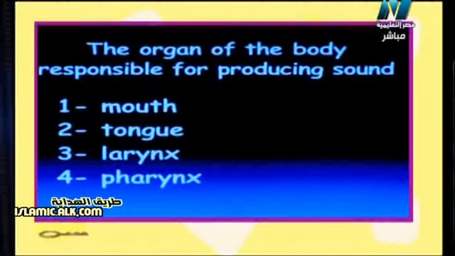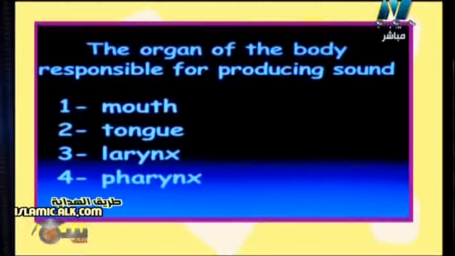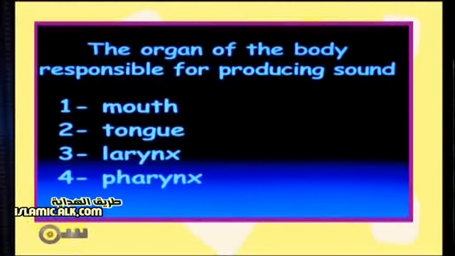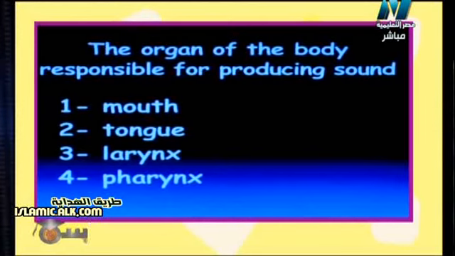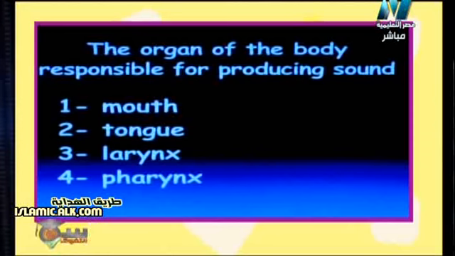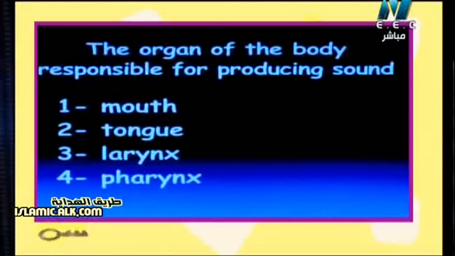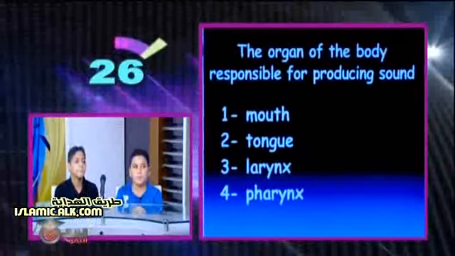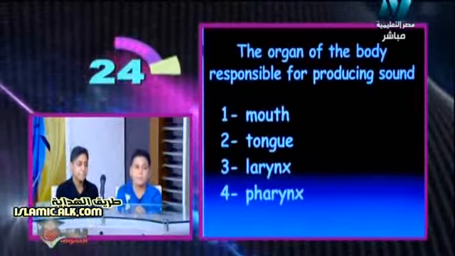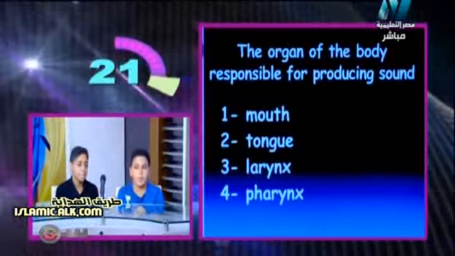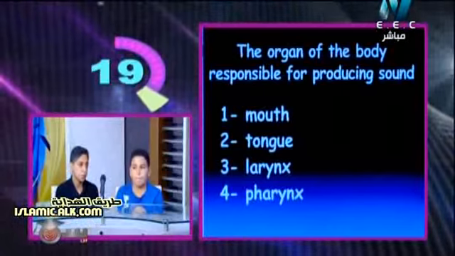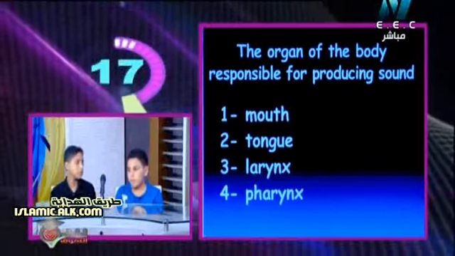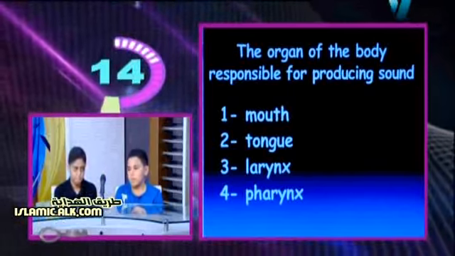First team, wake up. First team, are you with me? Okay. The question says, the organ of the body responsible for producing sound: mouth, tongue, larynx, pharynx. Again, the organ of the body that is responsible for producing sound: mouth, tongue, larynx, pharynx. You will have a timer now, 20 seconds. Again, concentrate, first team. You still have 3 points up till now.